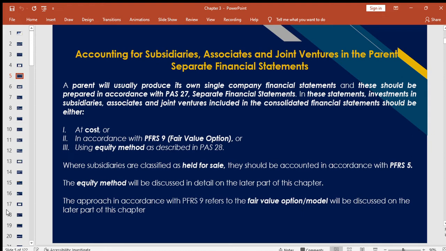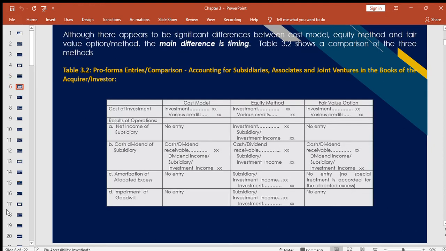Where subsidiaries are classified as held for sale, they should be accounted for in accordance with PFRS 5. The equity method will be discussed in detail in the later part of this chapter. The approach in accordance with PFRS 9 refers to the fair value option, which will also be discussed later.